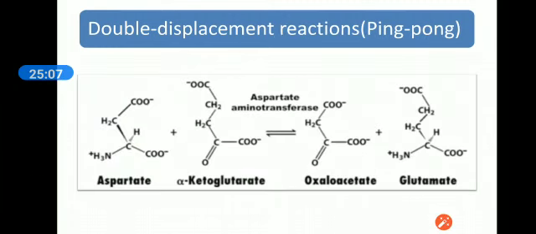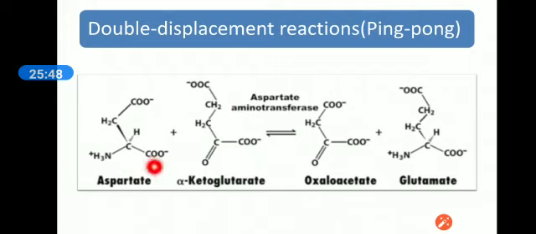The example of a double displacement or ping pong reaction is aspartate and alpha ketoglutarate conversion into oxaloacetate and glutamate. The common enzyme here is AST, aspartate aminotransferase. Basically, there is a transfer of an amine group from aspartate to alpha ketoglutarate.